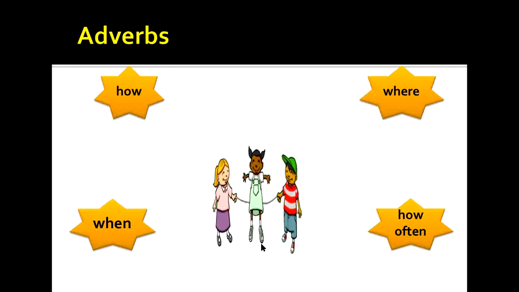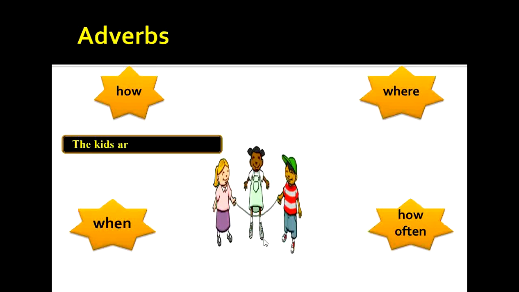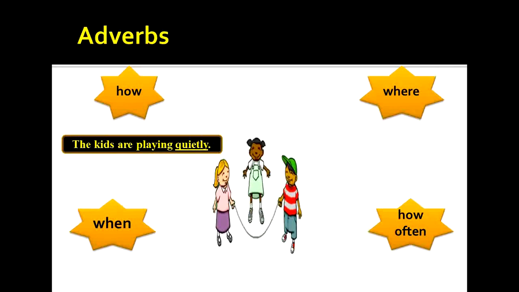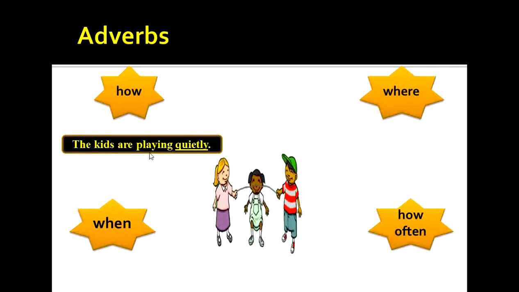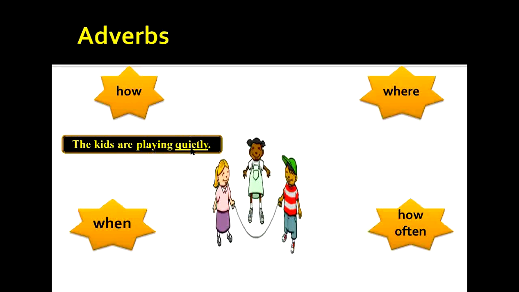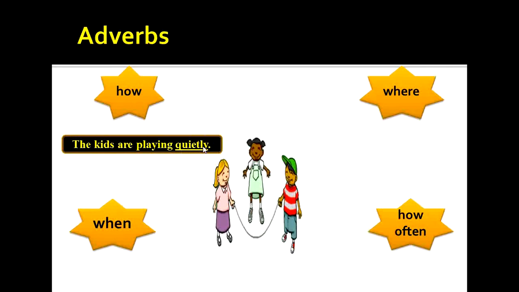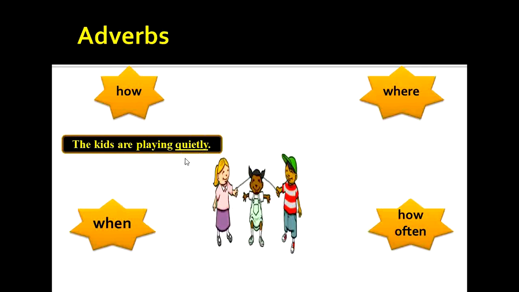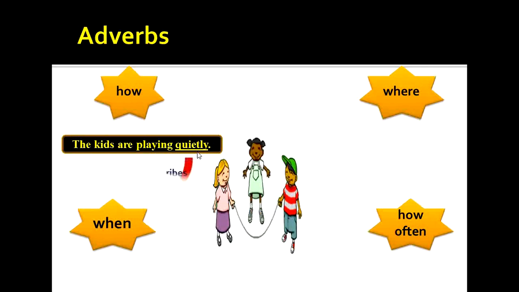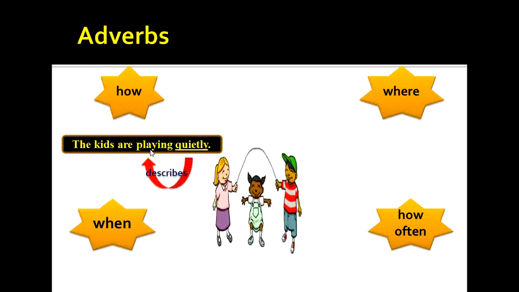Look here, children. Here the kids are playing. So we can write down, the kids are playing quietly. In this sentence, the action word or the verb is playing. And by asking the question how to the verb, we get the adverb, which is quietly. Playing how? Playing quietly. So here, the word quietly is the adverb because it describes the verb playing.